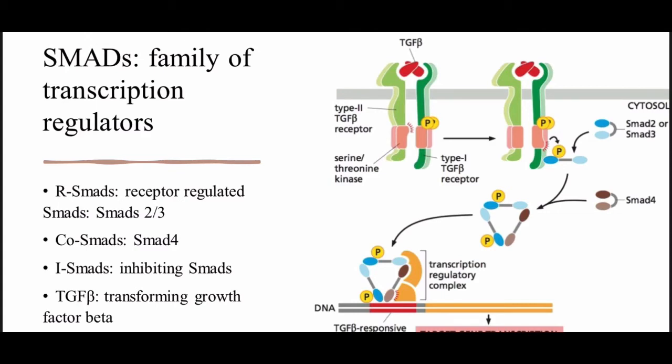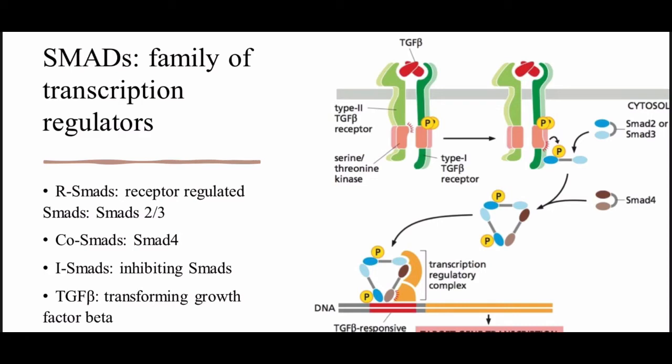Negative feedback is what regulates this pathway, along with the target genes activated by the SMAD complex. There are also inhibitory SMAD genes that get activated with the target genes, where these I-SMADs bind to the cytosolic tail of the activated receptor and inhibit its signaling ability in at least three ways. One of these is that it competes with R-SMADs for binding sites on the receptor. So that decreases the R-SMAD phosphorylation.